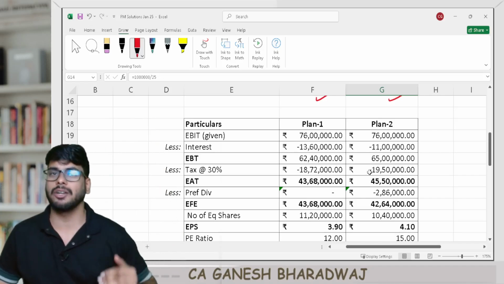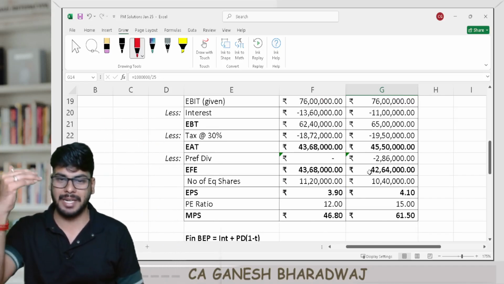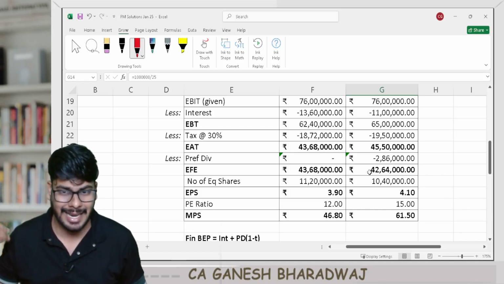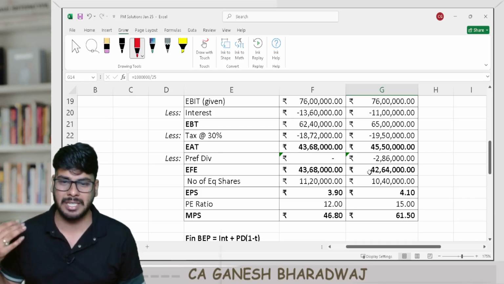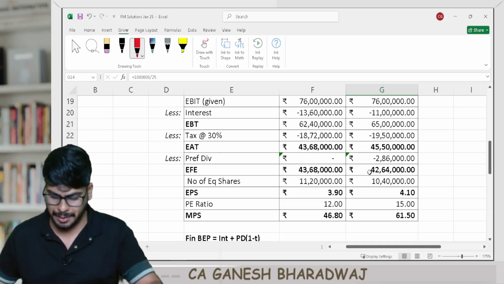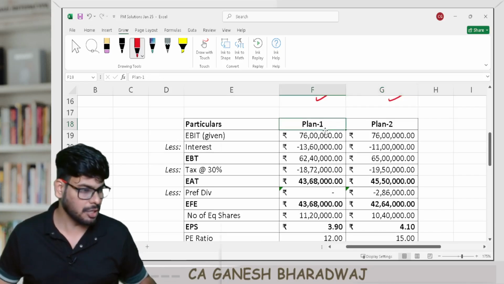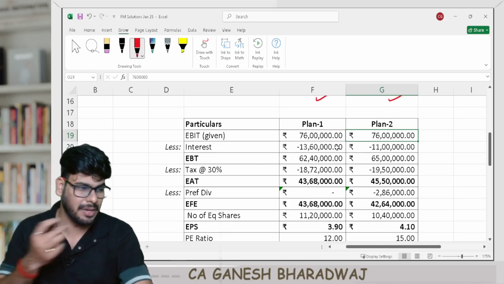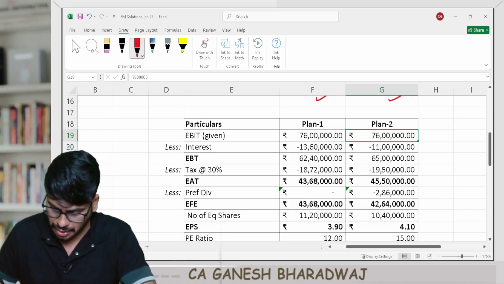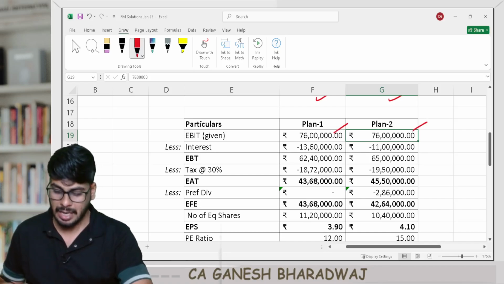So now the format of your income statement, you need to put EBIT minus interest, EBT minus tax, EAT minus your preference dividend, EFP, divided by the number of equity shares gives you EPS, multiplied by PE ratio gives you MPS. As simple as that. So now EBIT, it's given in the question that 76 lakhs is the current operating profit, or EBIT. They have given it in the question itself. So this goes without saying, this figure is given, 76 minus interest.